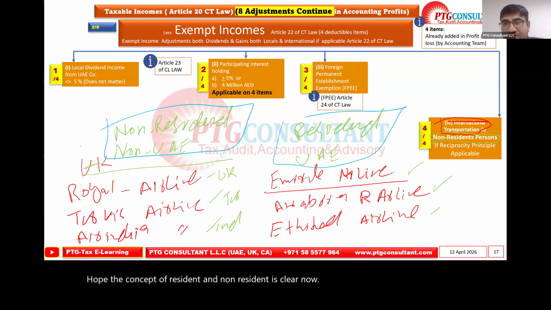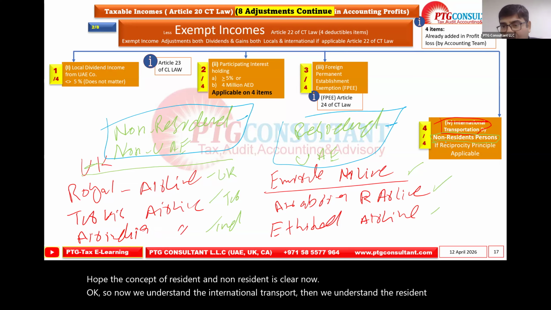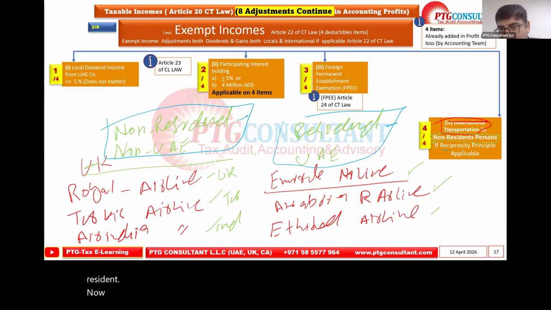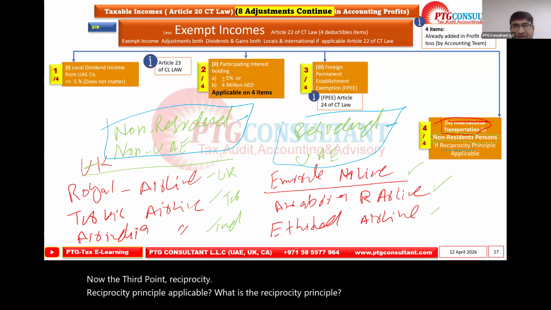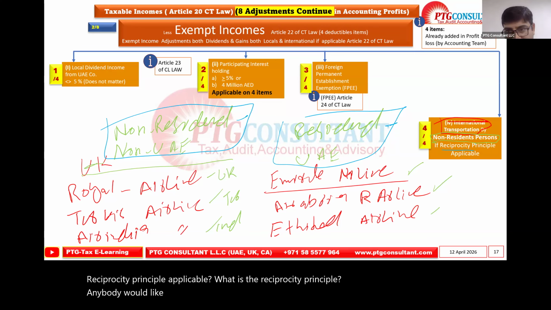Okay, so now we understand international transport, and then we understand resident and non-resident. Now the third point, reciprocity. The reciprocity principle is applicable. What is the reciprocity principle? Would anybody like to participate and explain what reciprocity is?